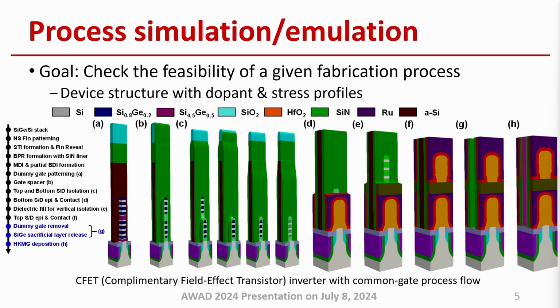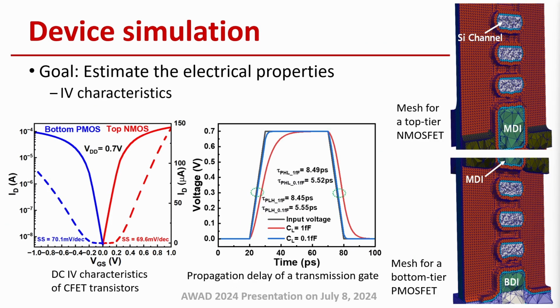By performing the process simulation and emulation, we can check the feasibility of a given fabrication process. As a result, we obtain a device structure with dopant and stress profiles. By performing the device simulation, we can even try to estimate the electrical properties of a given device structure.